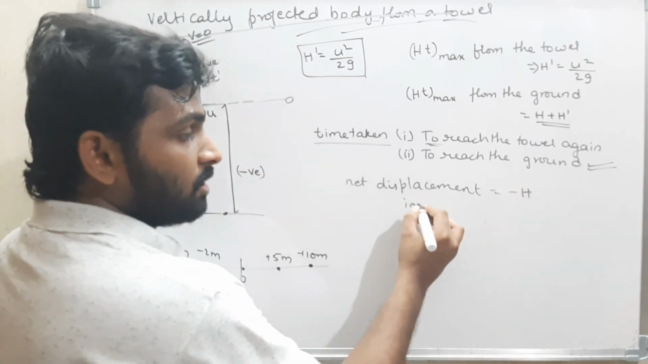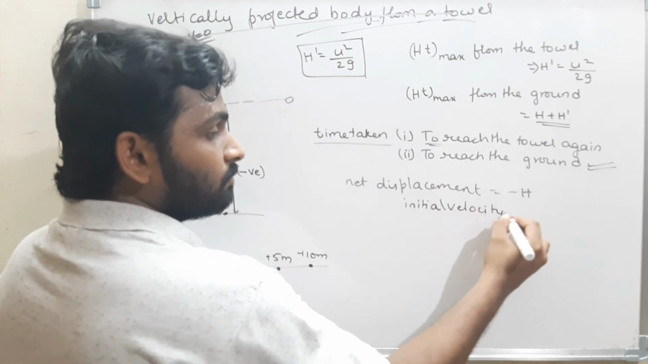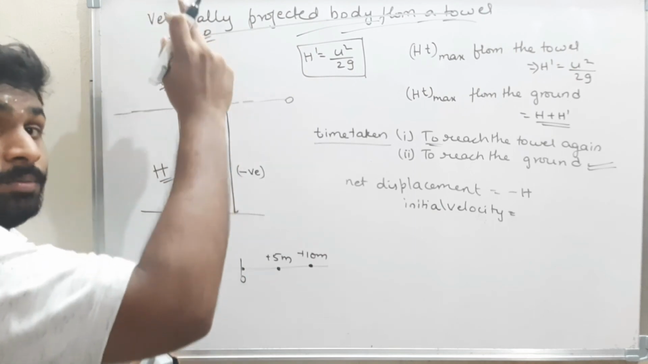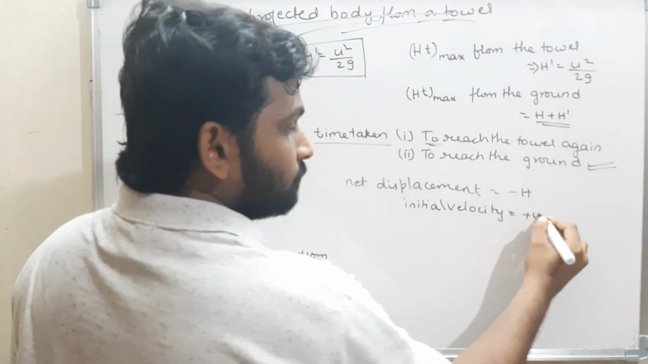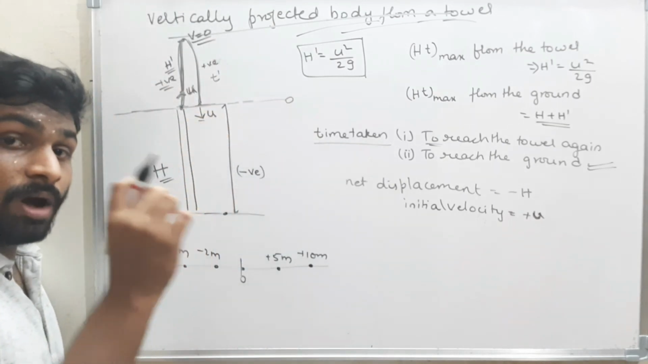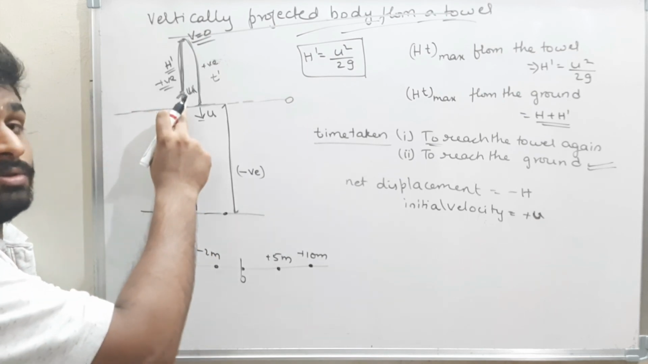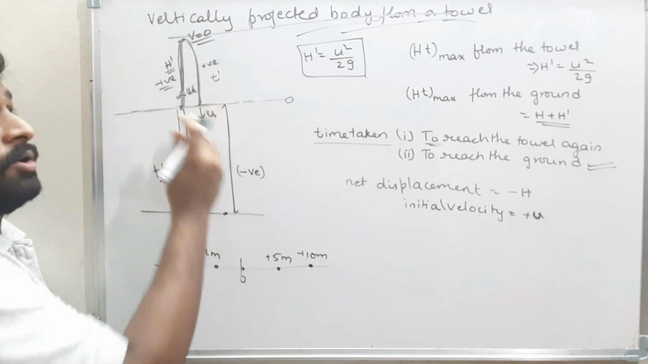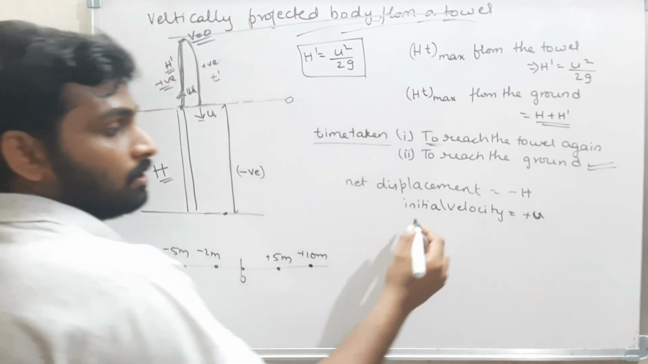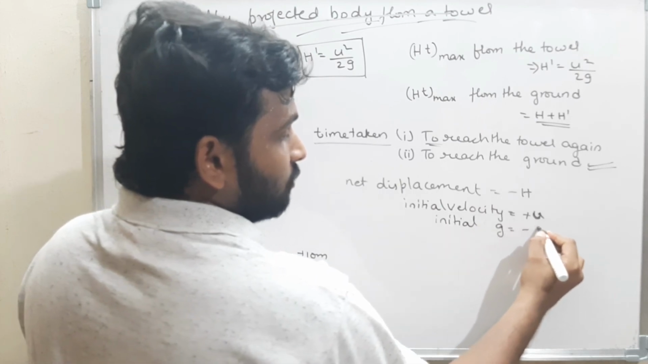Now, what is the initial velocity? The body is initially thrown up with a velocity u, upwards. That means positive u. Now, what is the acceleration due to gravity? Always take the initial acceleration due to gravity. Initially, the body is moving up. When the body is moving up, the acceleration due to gravity is negative. Therefore, the initial acceleration due to gravity is minus g.